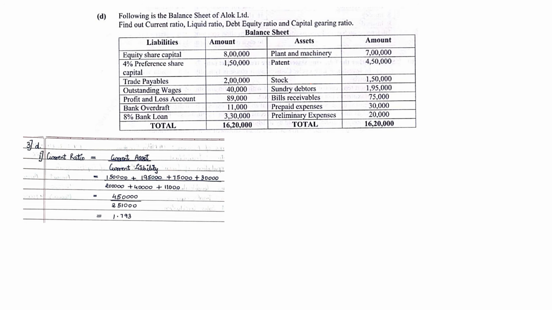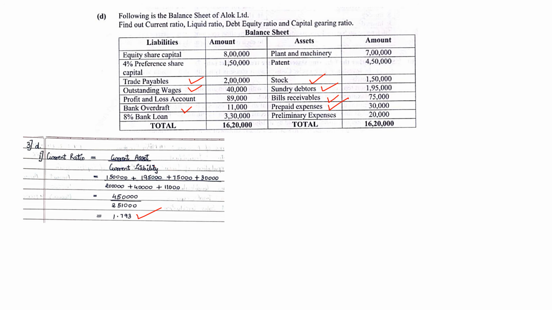So current assets, let's see what all will come. We have stock, we have debtors, we have bill receivable, we have prepaid expense. 4 things. In current liability, we have outstanding wages, trade payable, and bank overdraft. So we add up, and when you divide, you will get your first answer as 1.793. So in this, basically, you just have to remember the formula very carefully and what comes under each heading. That is the most important part.